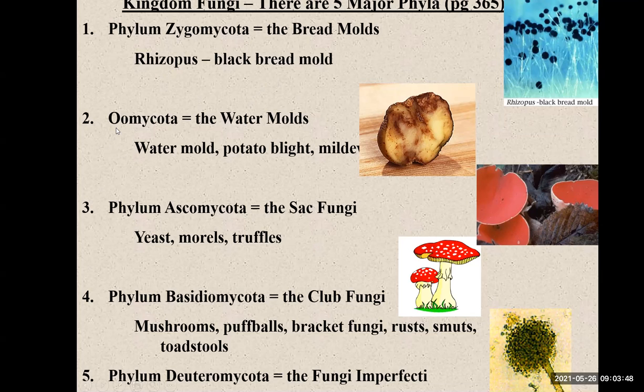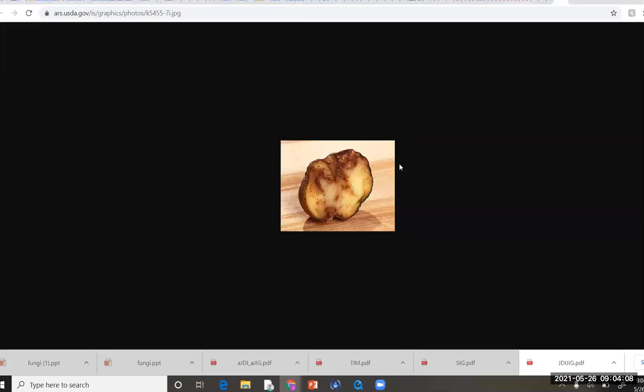Another one is phylum Oomycota, the water molds. Have you tried cutting your potatoes and then you can see some potato blight or water molds? This is it. That's the water molds, or phylum Oomycota.